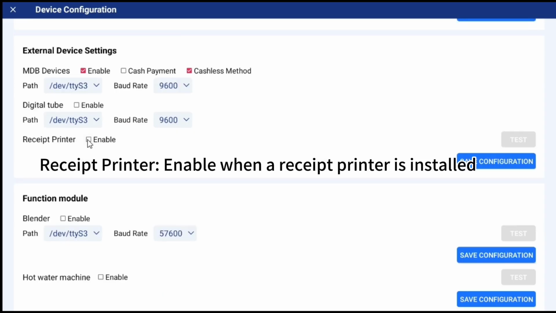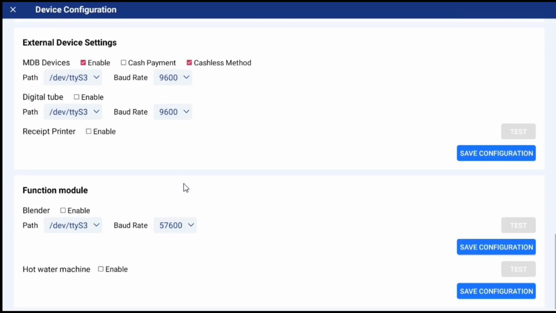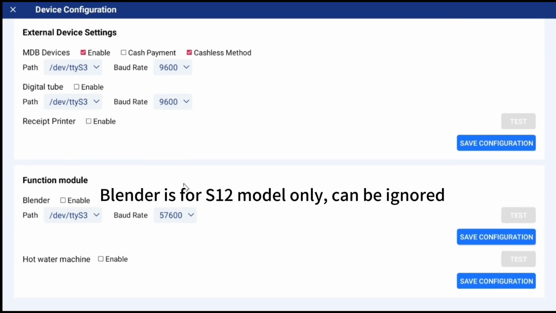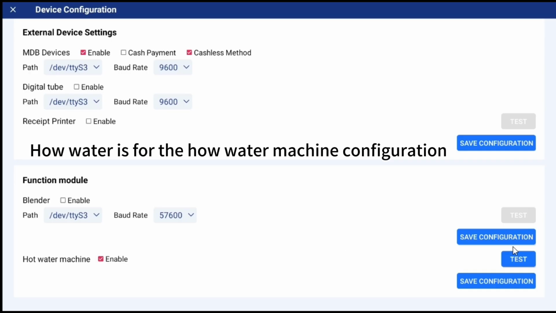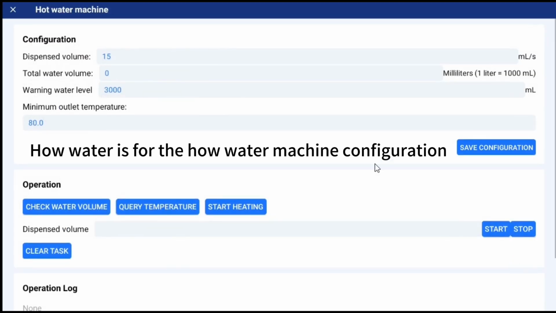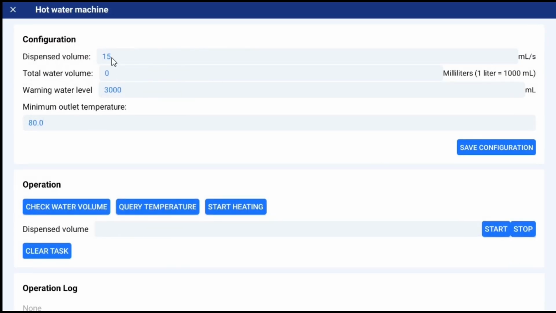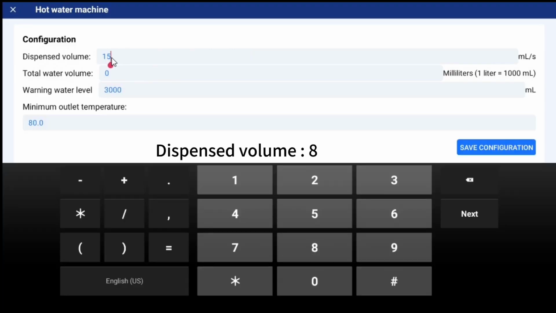Receipt printer, enable when a receipt printer is installed. Blender is for the S12 model only, can be ignored. Hot water is for the hot water machine configuration. Dispensed volume, 8.